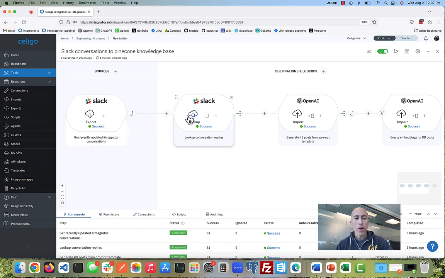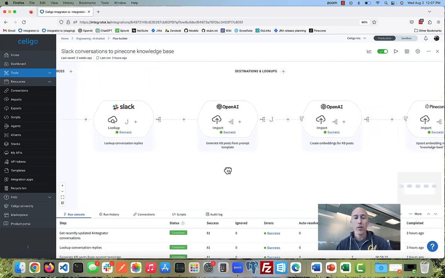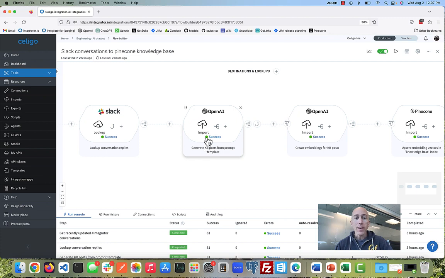Again, these first two bubbles get out the conversations and then I get all the replies. Once I have that information, I send those conversations to OpenAI. Specifically, I'm using the chat completion API. And I ask OpenAI to build a knowledge base article from the conversation. So this is something that AI is really good at. Read the conversation, get rid of all the back and forth chatter, find the salient points, the core questions being asked, the core solutions being suggested, and build an article.